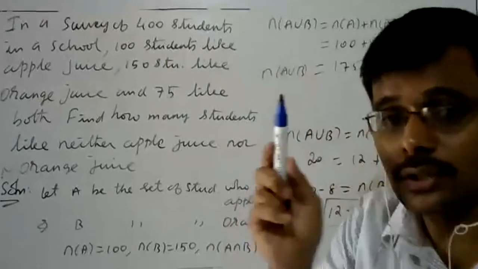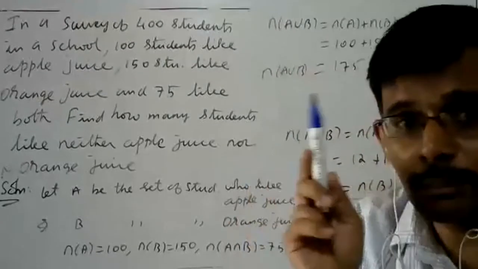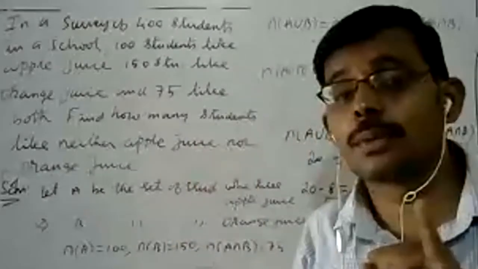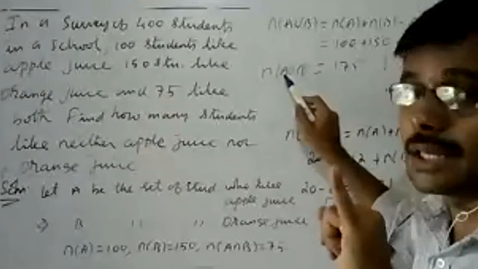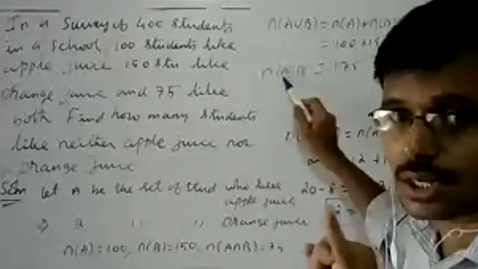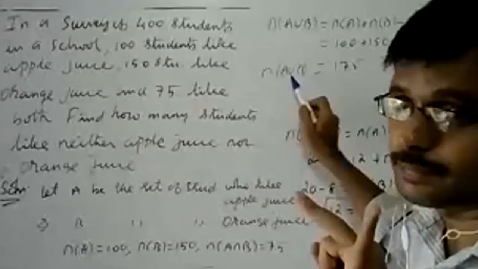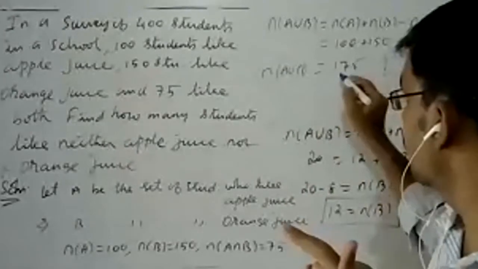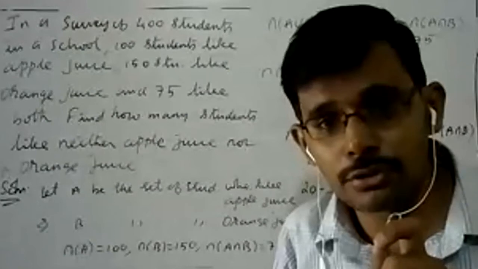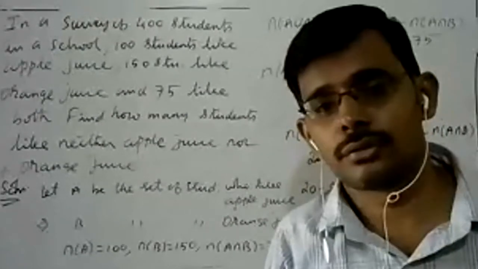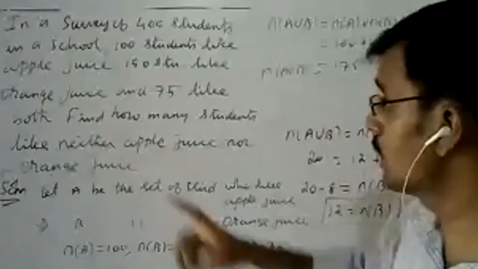Look at that. What is the meaning of this n of A union B? It means the number of students, that is, 175 students either like apple juice or like orange juice. That is the meaning. But look at the question.